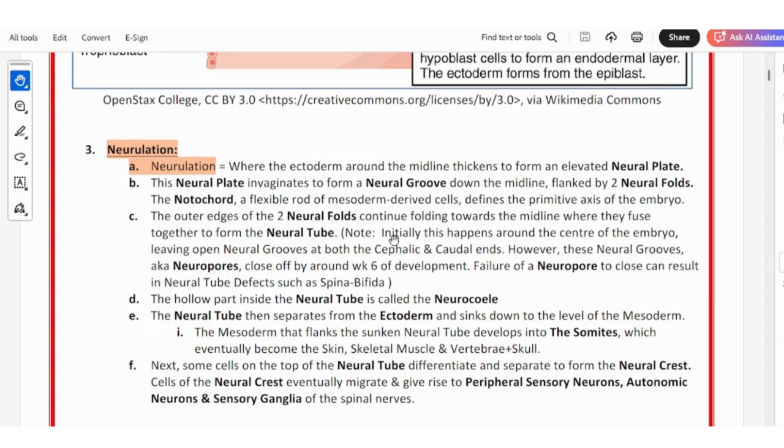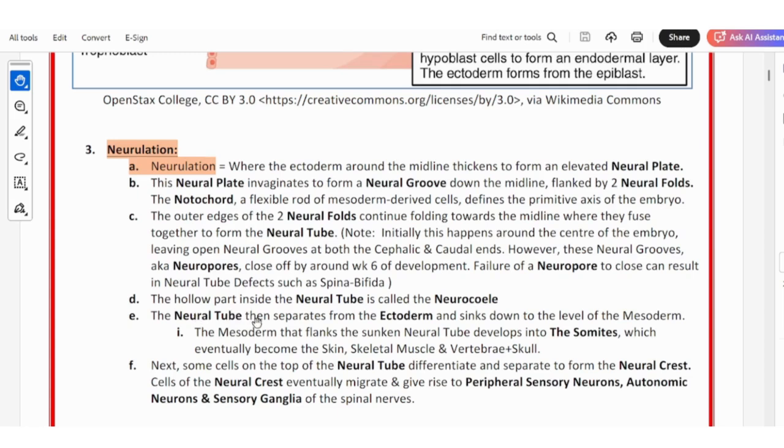Very important note: initially this happens around the center of the embryo, leaving open neural grooves at both the cephalic and caudal ends. These are also known as neuropores, which close around 6 weeks of development. If there is failure of closure of these neuropores, this can result in neural tube defects such as spina bifida. The hollow part inside the neural tube is called the neurocele.